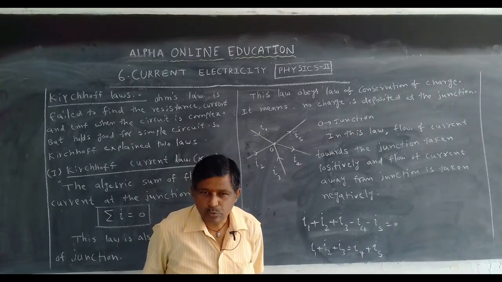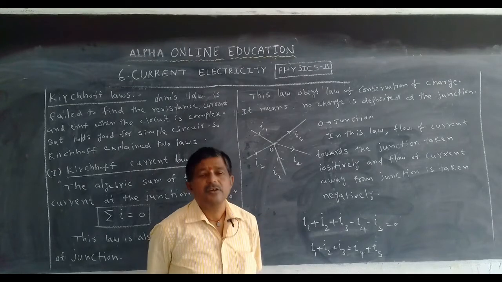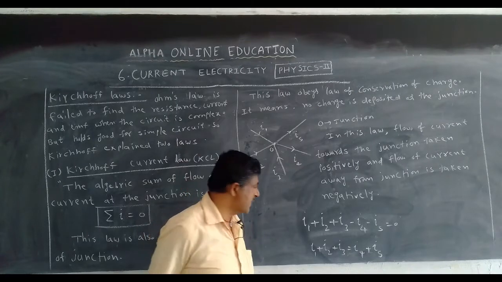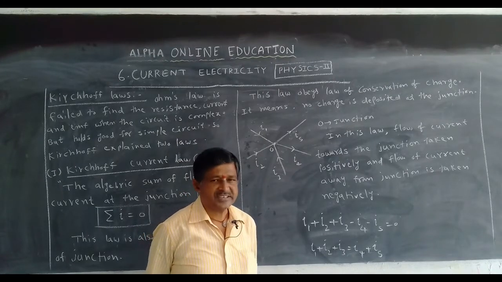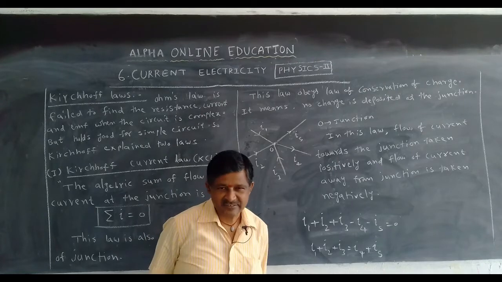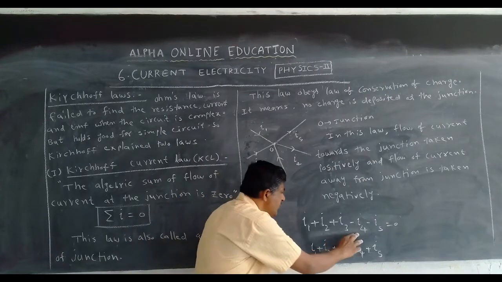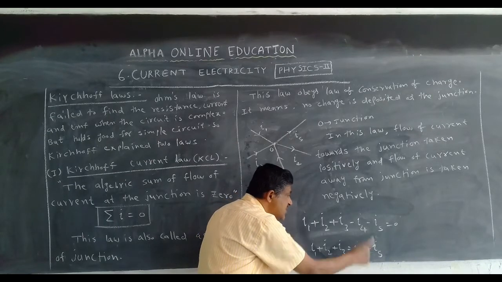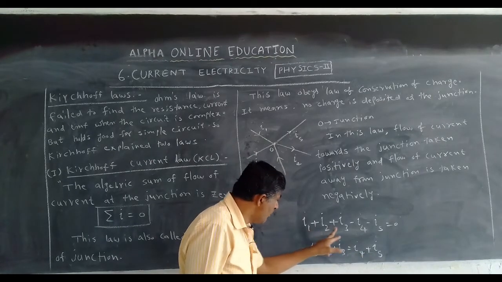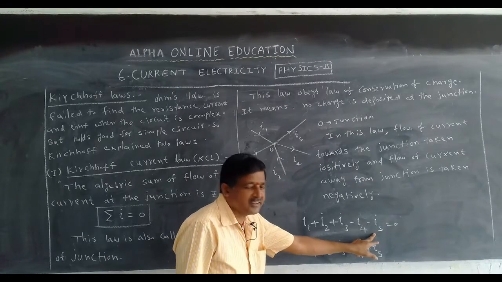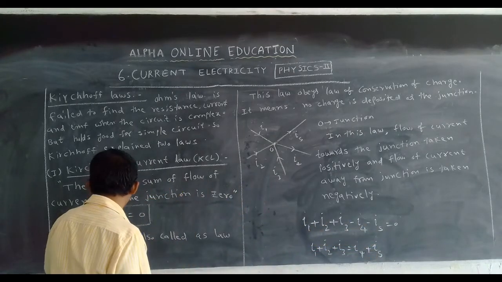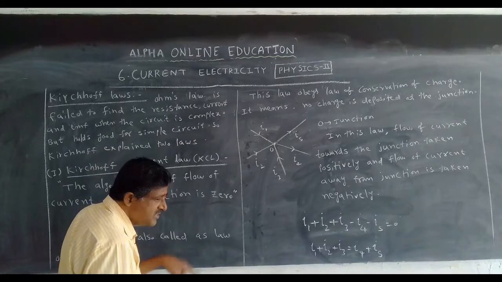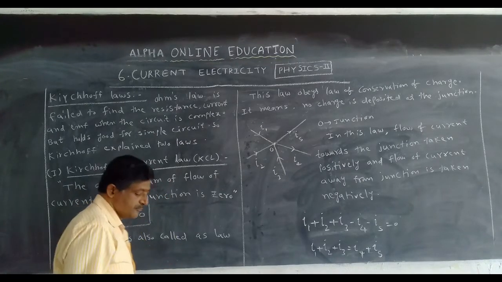So if you take I4 and I5 to this side, we get I1 plus I2 plus I3 is equal to I4 plus I5. But here positives are there and negatives are there, so we use the algebraic sum, which means addition and subtraction. Sigma I is equal to 0.